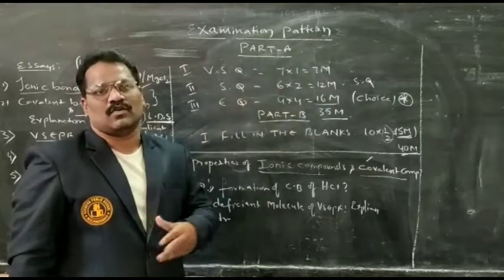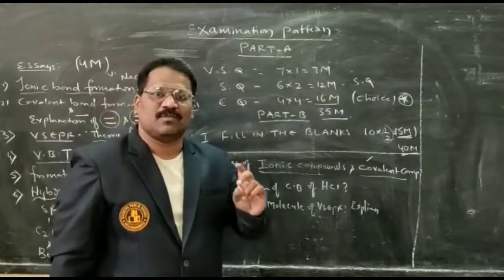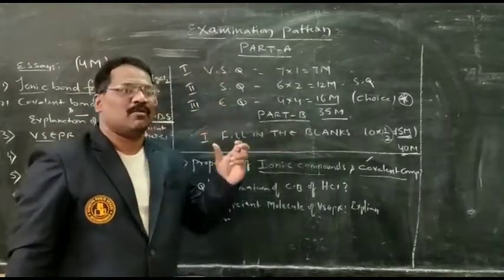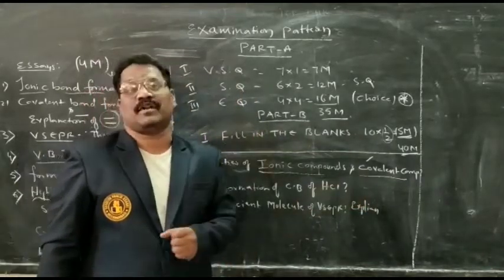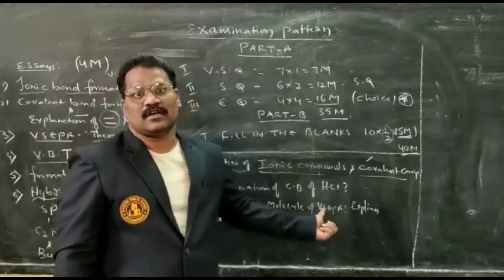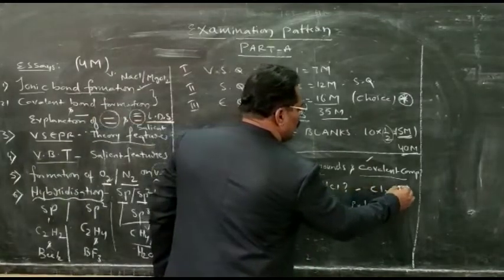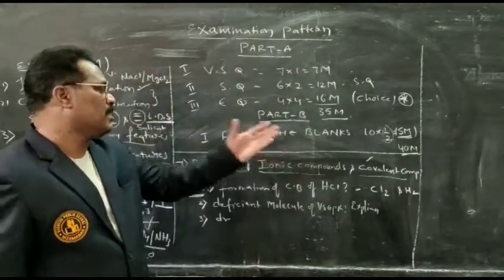Deficient molecule. 2 molecules are there: beryllium chloride molecule as well as boron trifluoride molecule. These 2 are deficient molecules. About the deficient molecule, you explain it. He can also ask that better question. For short questions, formation of hydrogen chloride molecule or chlorine molecule or hydrogen molecule also you can ask.